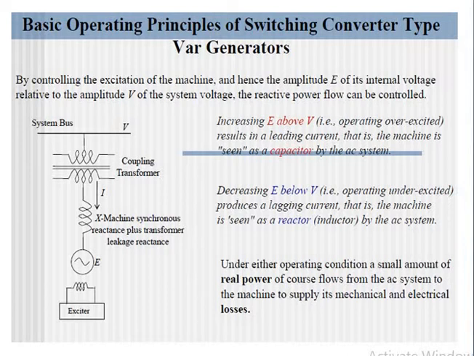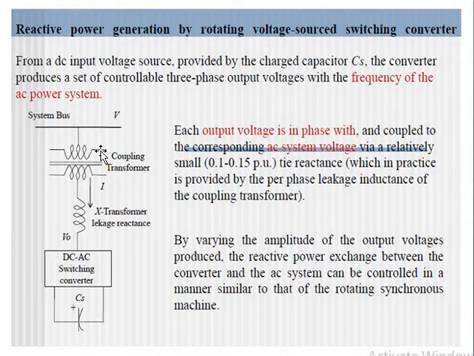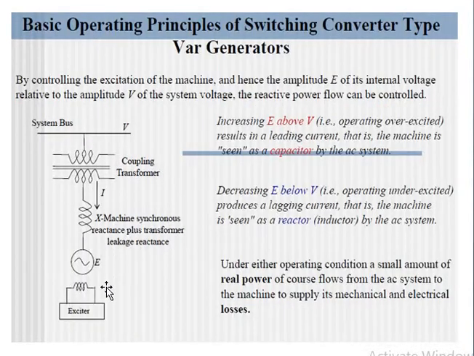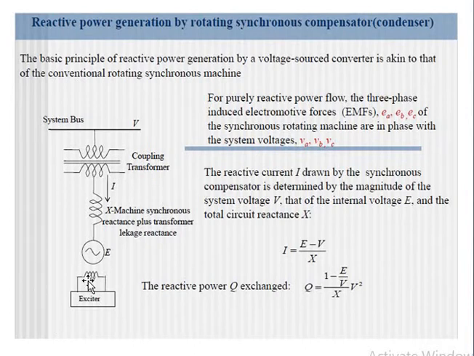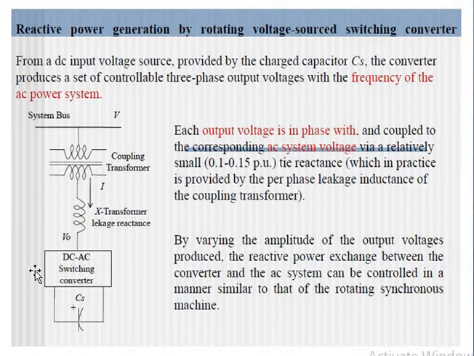And now, as I have told, our switching converter type compensator works in a similar fashion. Okay, now let us see the system. Here we have replaced the generator and exciter with the switching converter and the energy storage element. Okay, so this is the static synchronous generator. The switching converter type reactive power compensator diagram is this one.